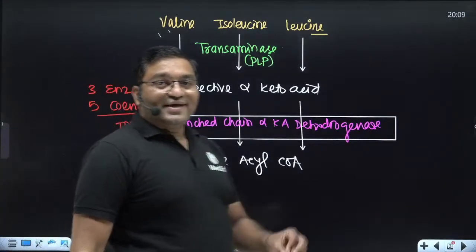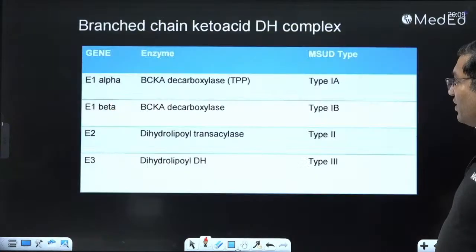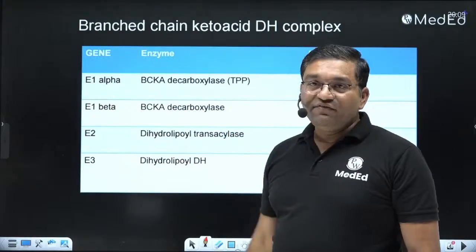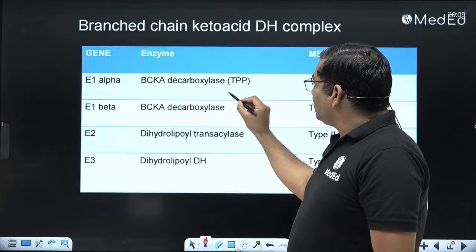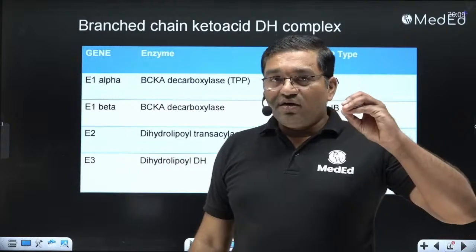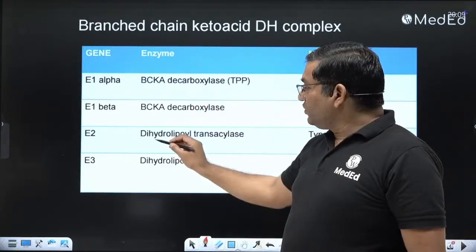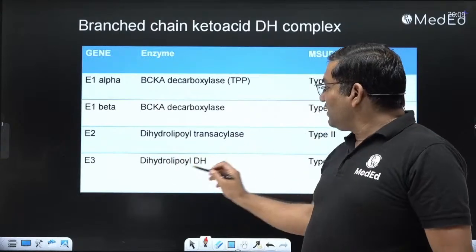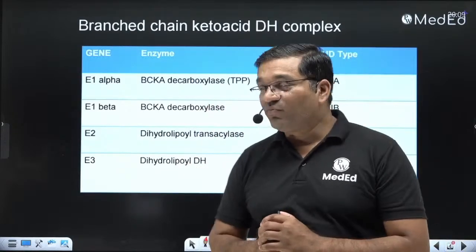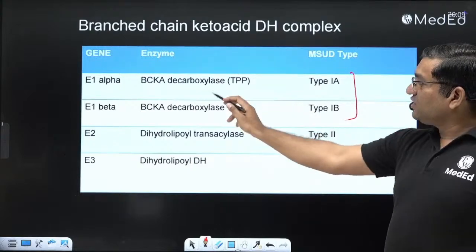The 3 enzymes in this branch chain alpha keto acid dehydrogenase are like the pyruvate dehydrogenase complex. So E1, E1 alpha and E1 beta, is branch chain keto acid decarboxylase. E2 is dihydrolipoyl transacylase, and E3 is dihydrolipoyl dehydrogenase. So classical maple syrup urine disease is due to a defect in the branch chain keto acid decarboxylase.